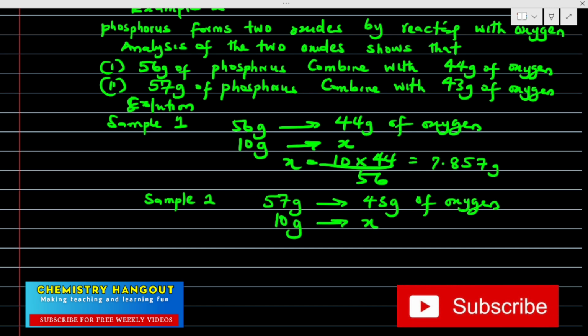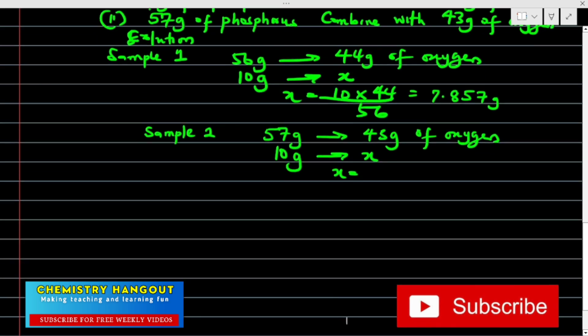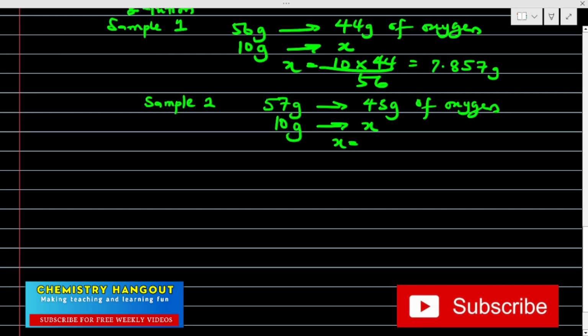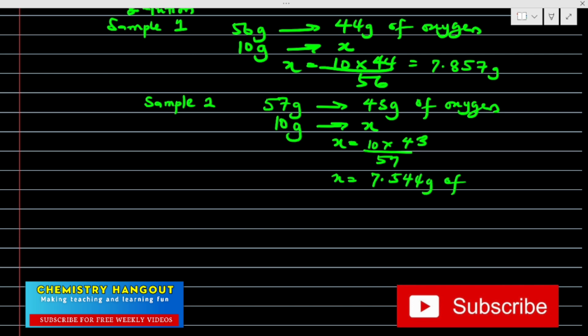Then X will be equal to 10 times 43 divided by 57. Using my calculator, that's giving me 7.544 gram of oxygen. I hope we are together.